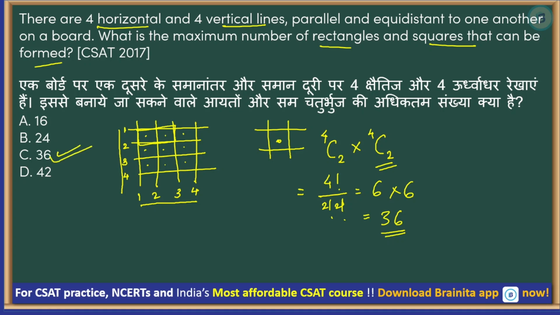Okay. Why am I teaching you in this way? Because it may not be 4 and 4. So there are many formulas. People say number of squares, number of rectangles. Squares you need to remember, right? Because here there are squares and rectangles both. So you can simply use this formula. But if it is only squares, then you need to use the squares formula.